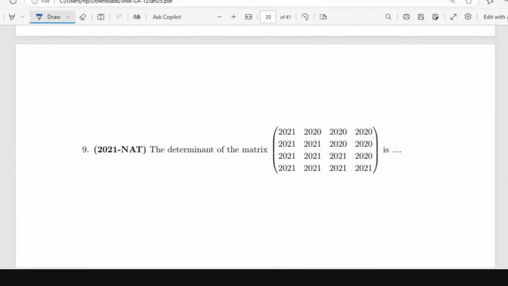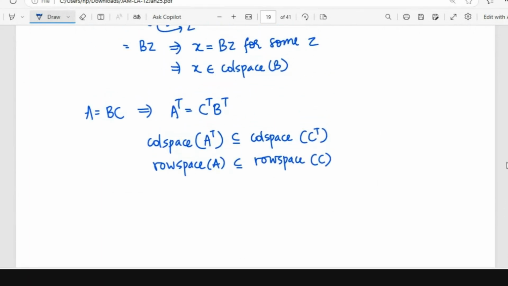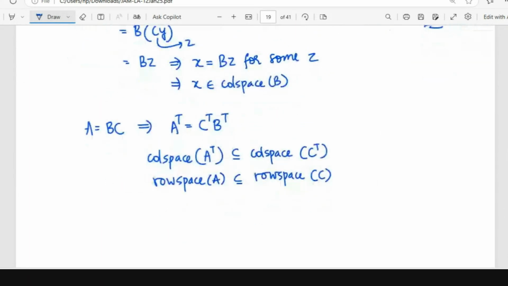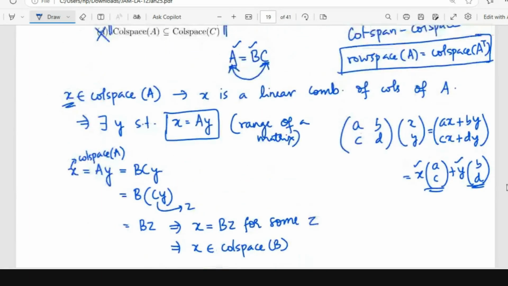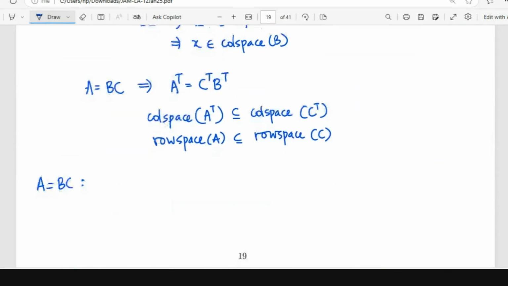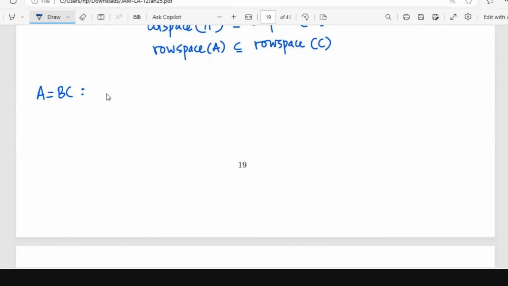Sir, madam, if the relation was for the null space, then the option will be the other two, I think. No. Other two in the sense you cannot. Okay, let me just show you. If I take the null space, then null space of C is a subset of null space of A. So null space of A, null space of B, null space of C.